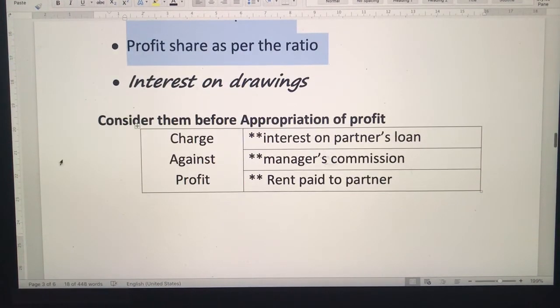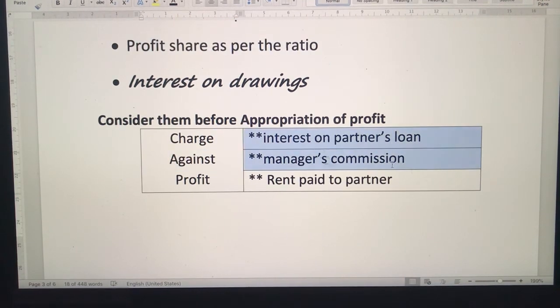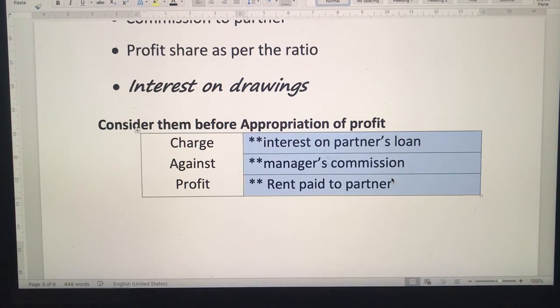Now moving on, these three are very common items which will be given in the question: interest on partner's loan, manager's commission, and rent paid to the partner. If any of these items appear in the question, please take care. You will not be writing these items in the appropriation account, because these are charges against profit, which means they need to be written in the profit and loss account.